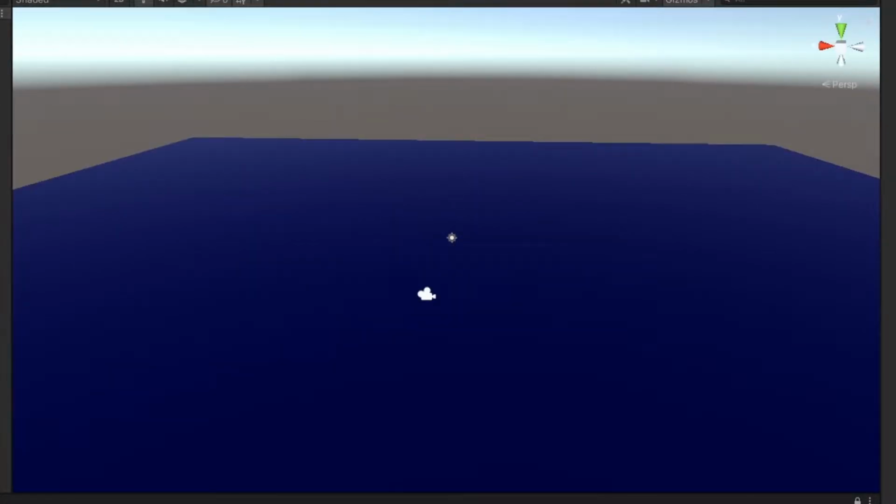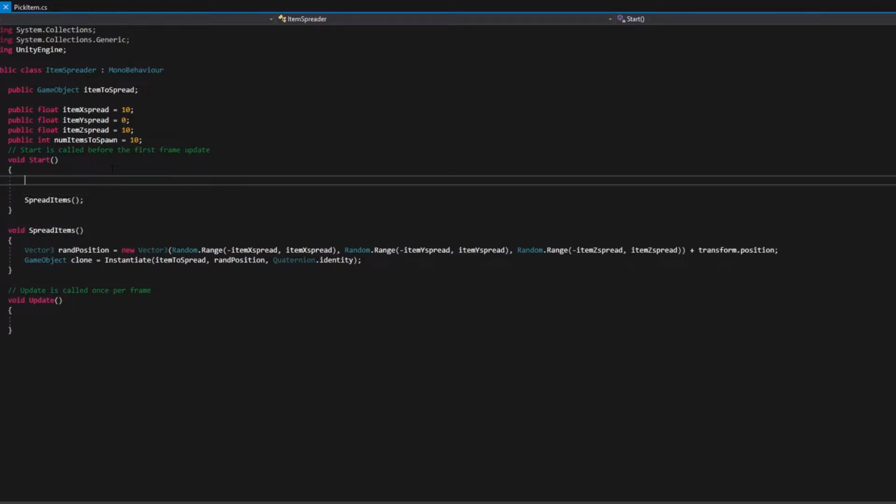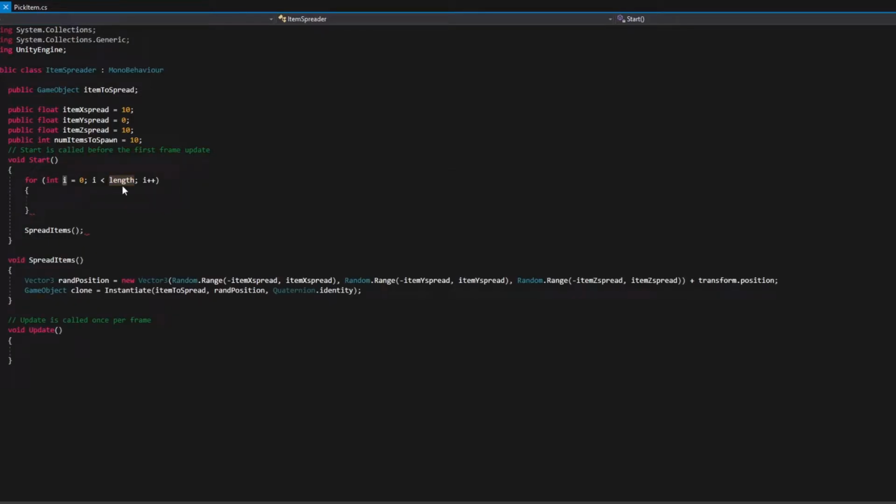At the moment they face the same way and there is also only one of them, and they don't have a placebo gun yet either. Enough waffling, back to work. So to make multiple spawn at the same time, it's using syntax that looks a little bit confusing, but actually is a simple concept. It's something called a for loop. This basically means it will do the same thing over and over until a given number is met. In our case, however many we want to spawn.